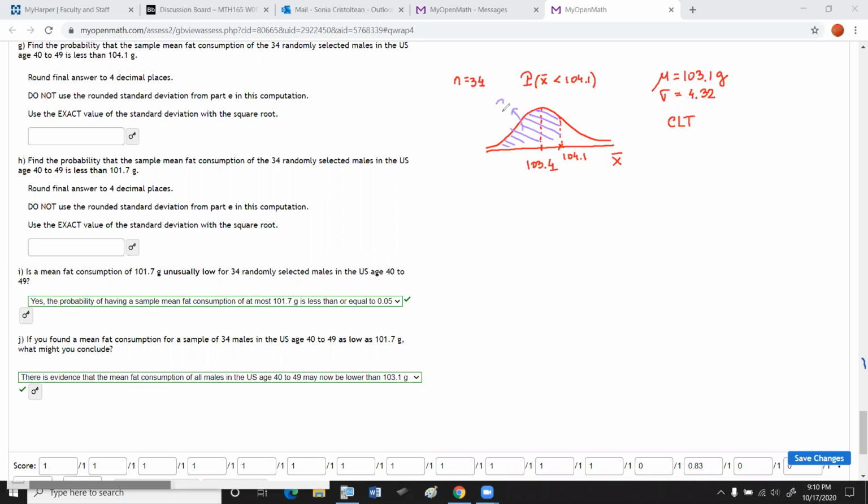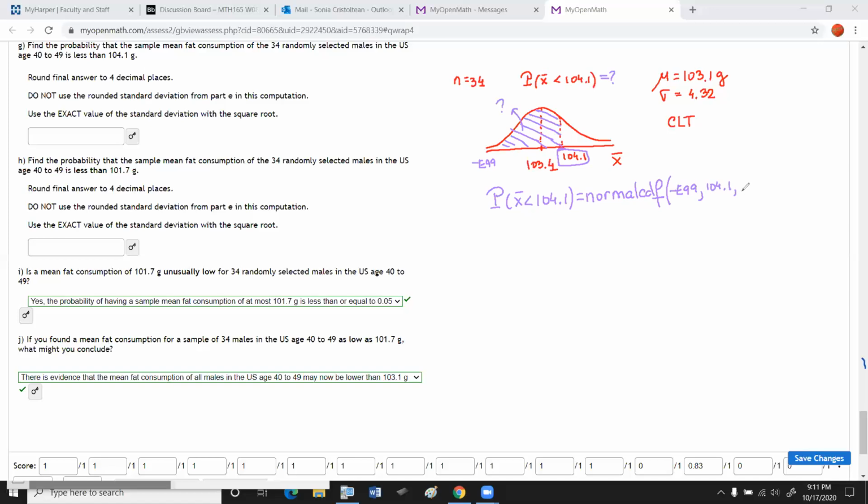So to answer this question, I have to find that area. To find that area, I will simply do probability that X bar is less than 104.1 equals normal CDF, because that's a normal distribution, from negative E99, or negative 10 to the 99 power, to, this is where I will stop if I were to move on the x-axis corresponding to the area above, which is 104.1.